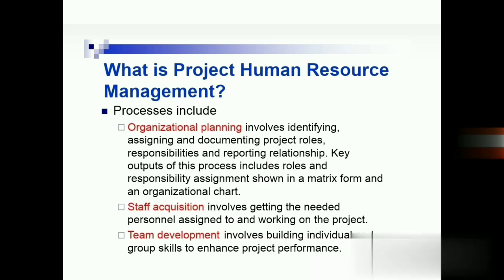Now we'll see in detail what is project human resource management. So processes include organizational planning. What is organizational planning? It involves identifying, assigning and documenting project roles, responsibilities and reporting relationships. Key outputs of this process include roles and responsibility assignment shown in the matrix form and an organizational chart.